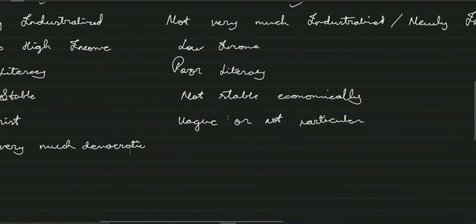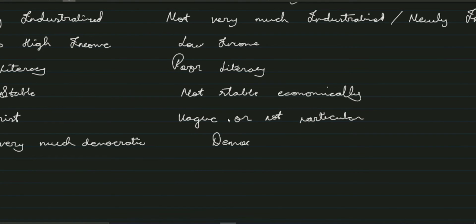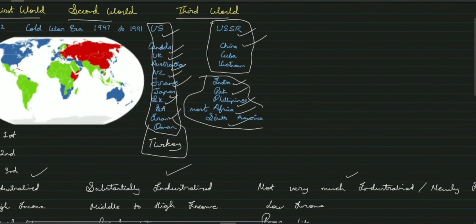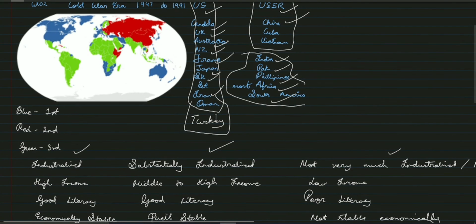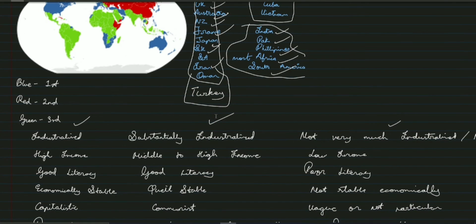And these countries have democracy, dictatorship, I should not use the word dictatorship. I'm sorry, I should use the word monarchy. So these countries have monarchy. Okay. So there are some exceptions, as I said, in the first world countries list.